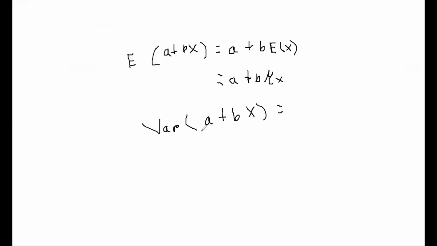When you take variance on a constant, it's a single constant. The first rule you have to apply here, it will become 0. It will not work and become 0.